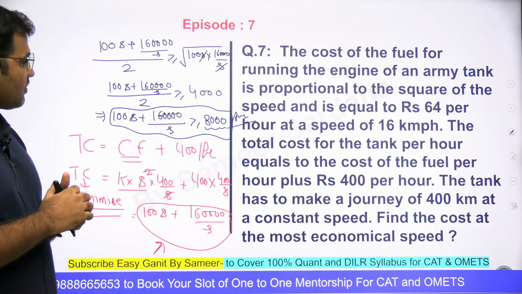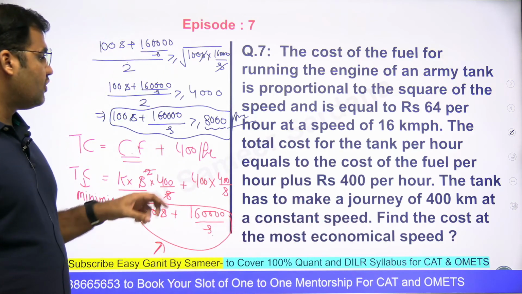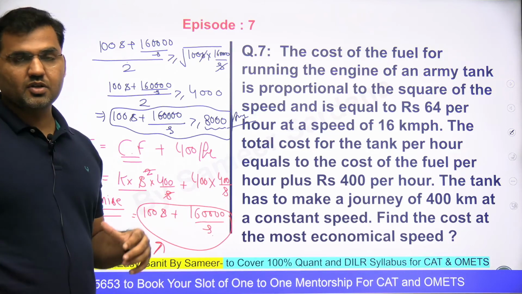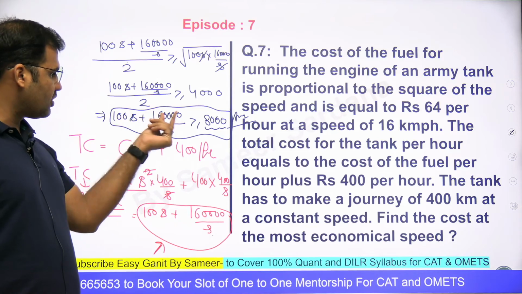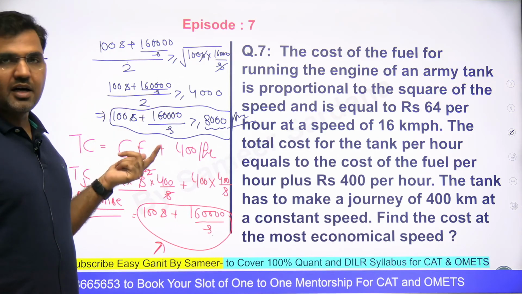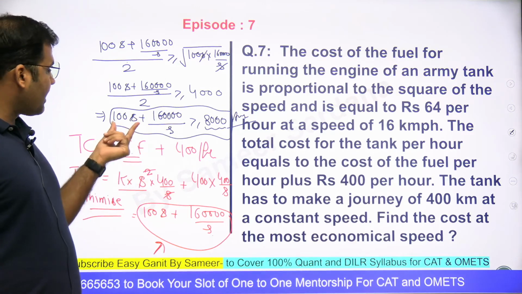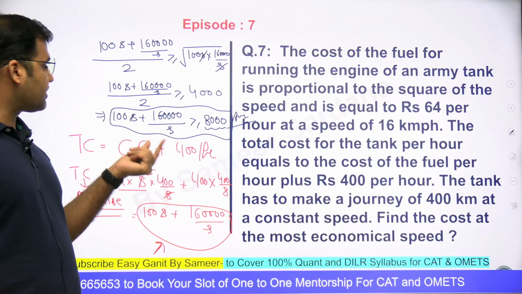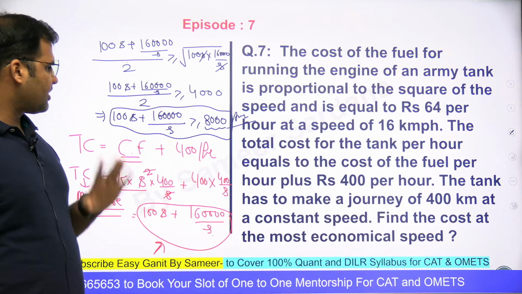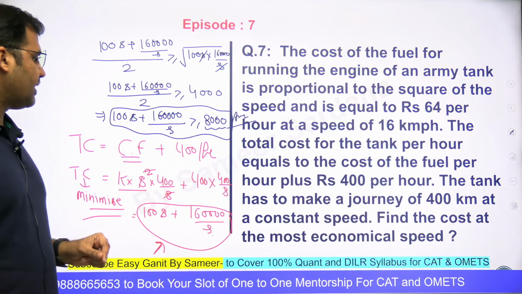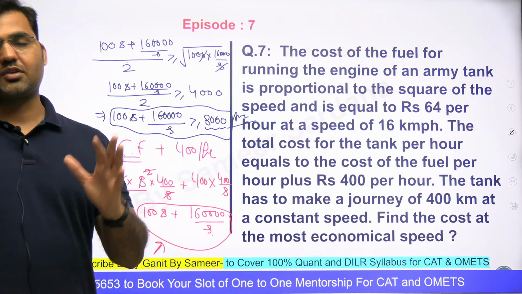In this, let me tell you one more concept here. Let's say the question is about finding the most economical speed. Now, if you know in depth the conceptual knowledge of the AMGM rule, what you can do is equate these two terms. आप इन दोनों terms को equate कर सकते हो because minima of these two positive values will exist when both of them are equal. तो अगर आप इसको equal करोगे तभी minima exist करेगा and for that you will be getting the value of s also. तो इन दोनों को compare करके आप s की value भी निकाल सकते हो, which will come out to be 40. हमें cost निकालनी थी तो cost is minimum 8,000. This is the correct answer to the question, right?